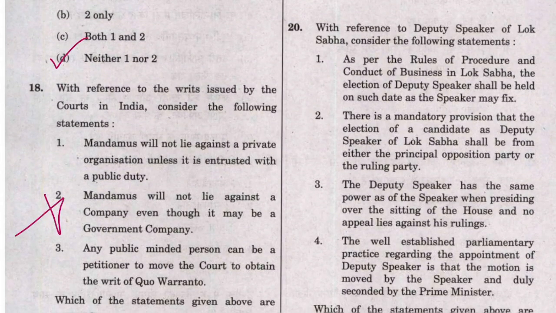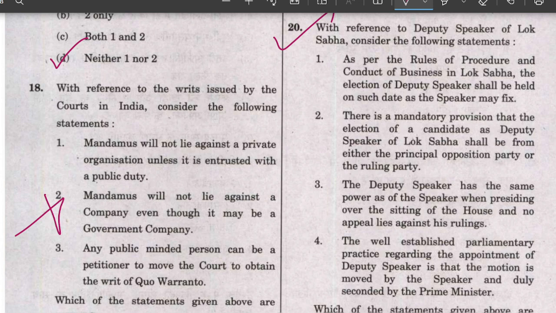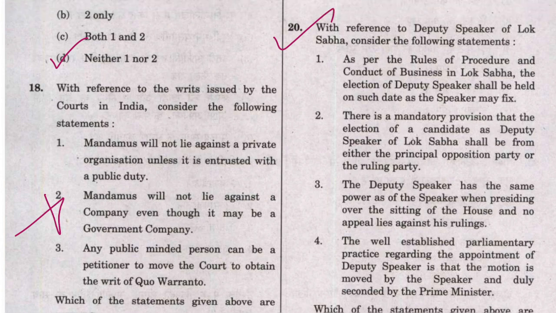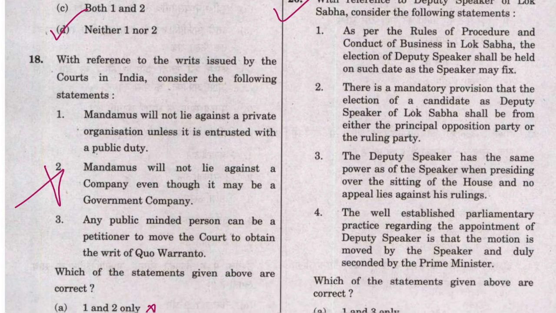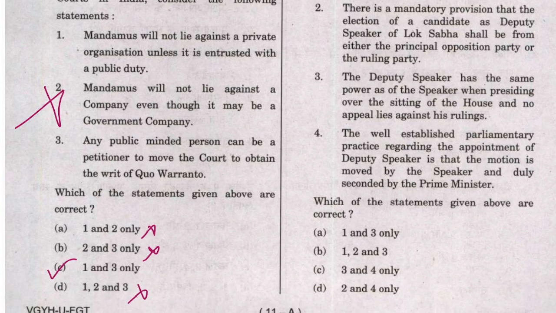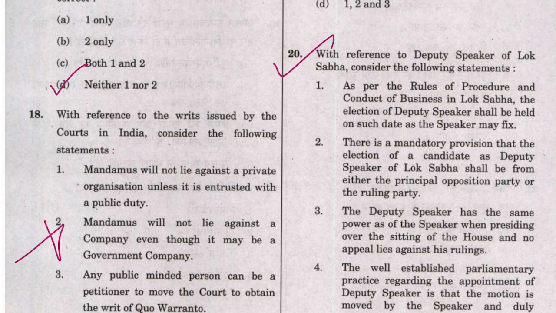Now the last question for this video is question 20. When this type of question comes, those are too lengthy, so I do it in a very different way. I first count the number of times each statement is given in the options. So you can see that statement 1 appears two times, and except for statement 3, every other statement is given two times. So okay, take statement 1 first.